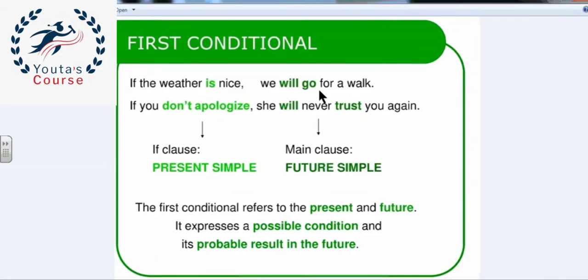Can we put if in the middle? Yes, and in this case, we will start the sentence with will. We will go for a walk if the weather is nice, and in this case, we don't use the comma.